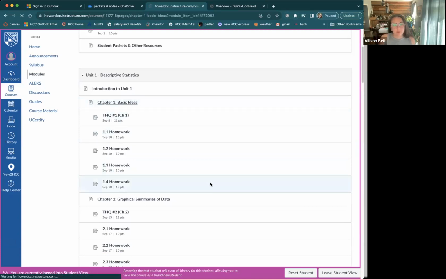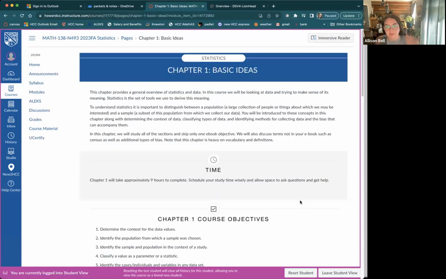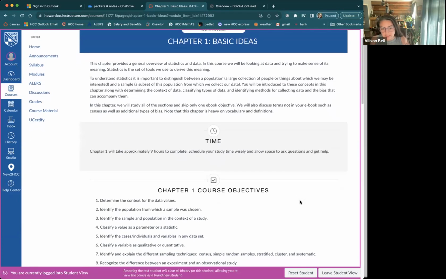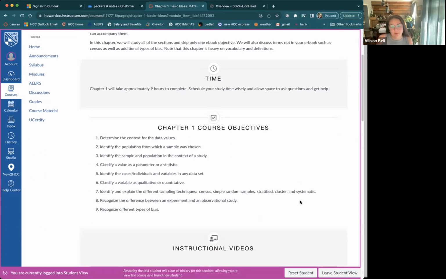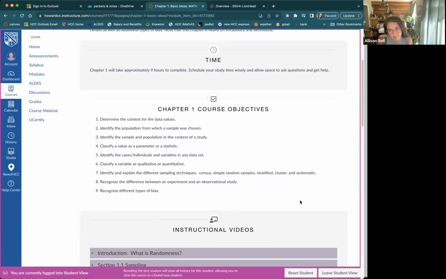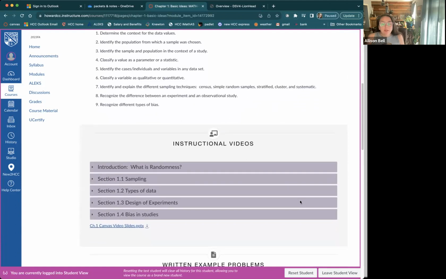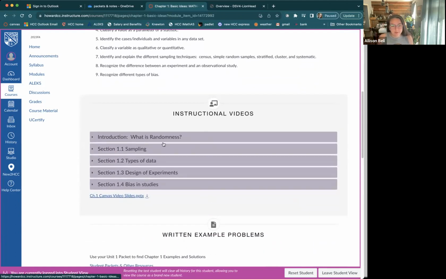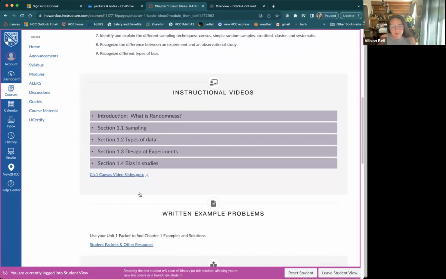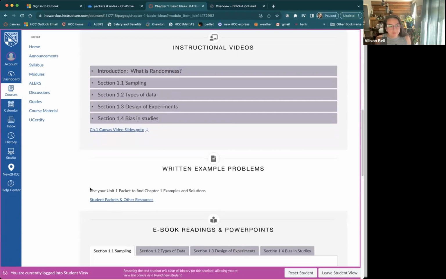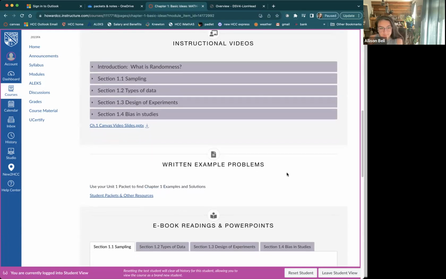Let's click chapter 1 and see how I organize the page, just so we're all looking at this the same way. So first, I tell you how many hours I think it's going to take you to complete each one of the chapters. I don't know that this is certain, but it's an estimate based on how many videos we have and the online homework that we have for that unit. If you keep scrolling, you can see that there are videos and examples within the videos for each section in the text. Then below that, there's a link to the student packets page telling you to go find the chapter 1 examples and the solutions if you want extra practice.